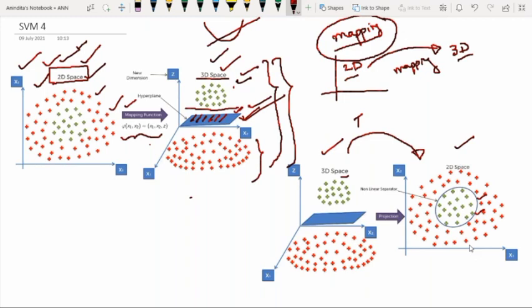The reason lies in computer graphics. In computer graphics we have the concept of transformation. Transformation means performing rotation, shearing, translation, and this kind of activity on data points.